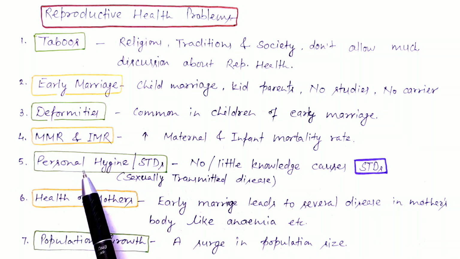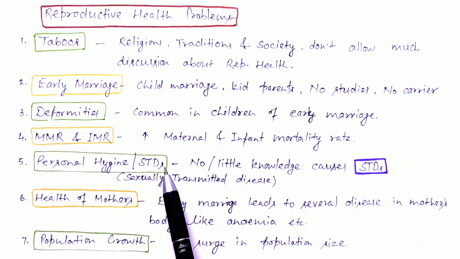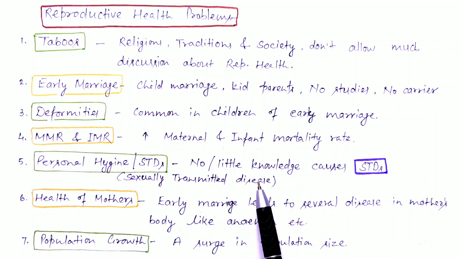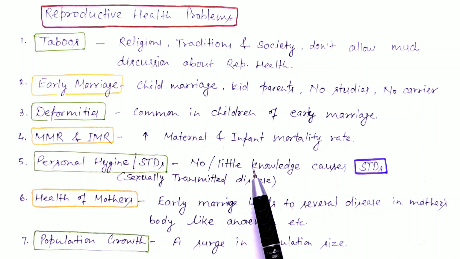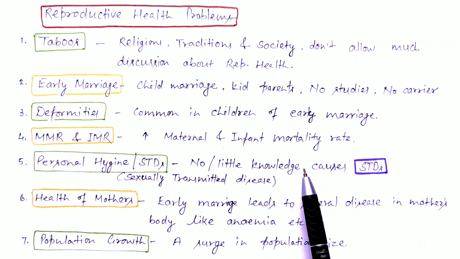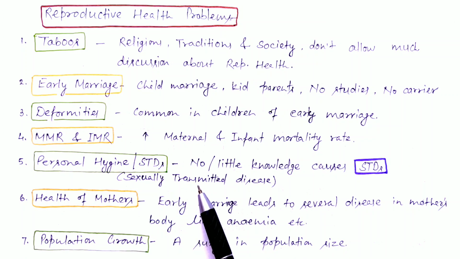Fifth is personal hygiene or STDs, sexually transmitted diseases. No knowledge, or very little knowledge, also causes a number of reproductive problems. There is a variety of sexually transmitted diseases that get transmitted if a person is not reproductively healthy.